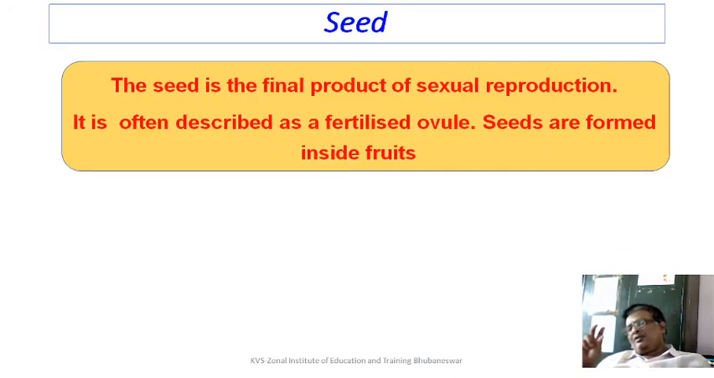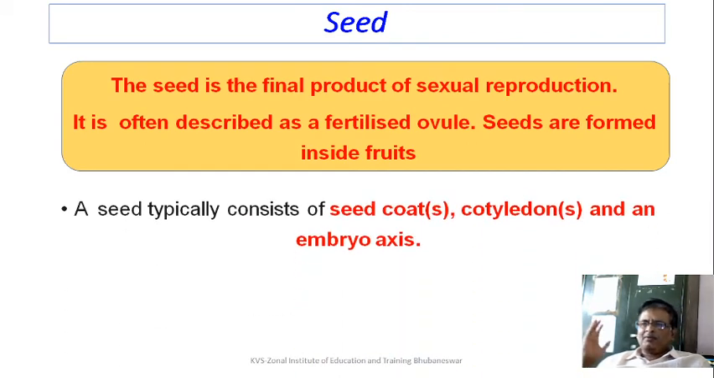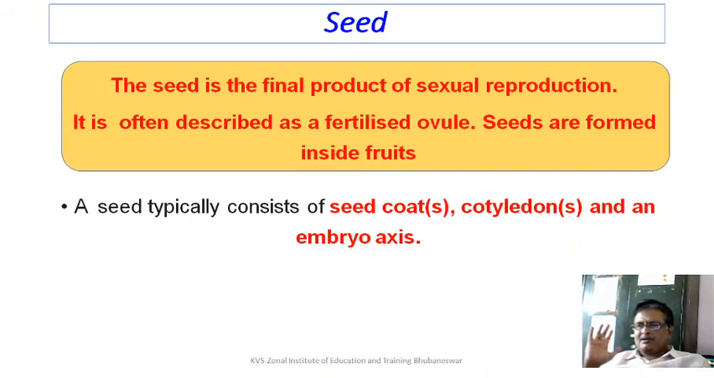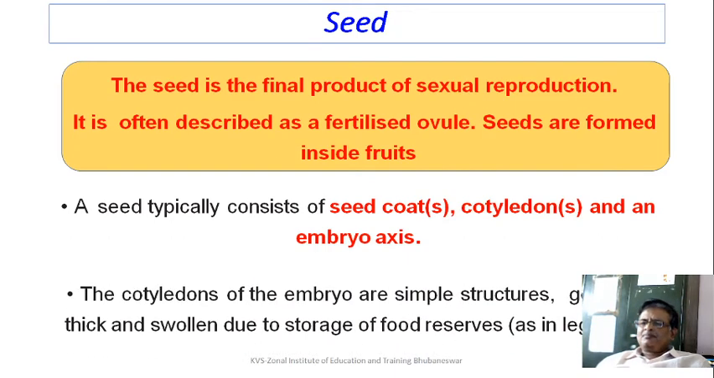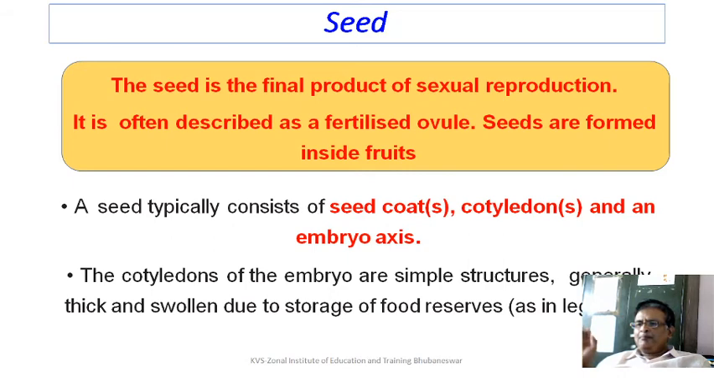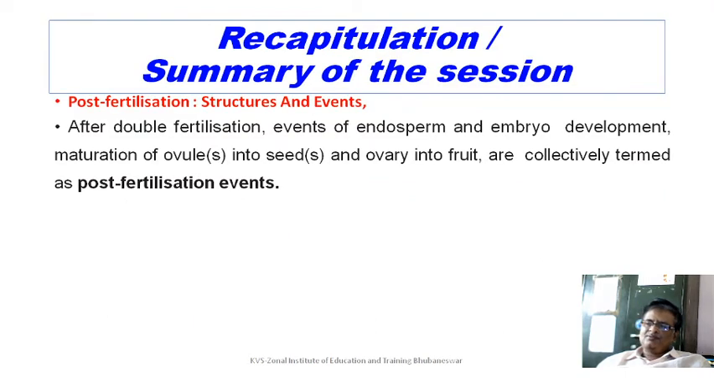Once the embryo and the cotyledon are formed, they result in the production of seed obviously. The seed is the final product of sexual reproduction. It is often described as a fertilized ovule. The seeds are formed inside the fruits. We already know that whenever you cut a fruit, you will see seeds are present inside. A typical seed consists of a seed coat, cotyledons and an embryonal axis. The cotyledons of the embryo are simple structures. They are generally thick, swollen due to storage of food reserves, like in case of legumes.